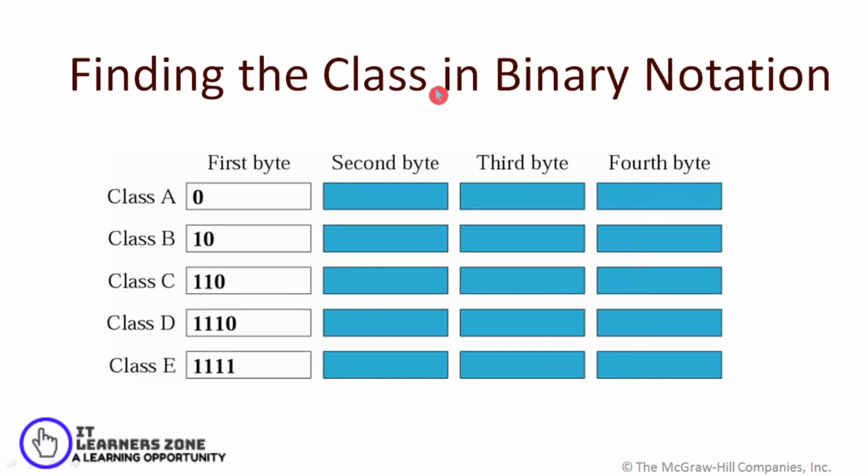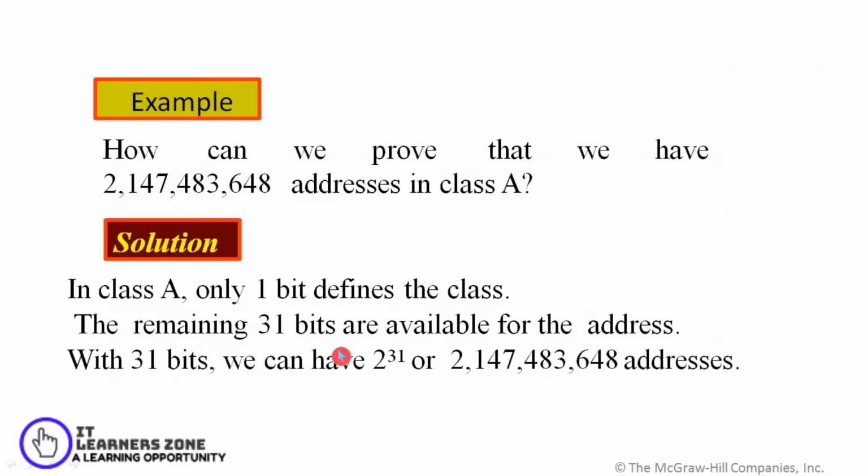So how do we find out the class in binary notation? For class A, if the first bit is 0, it defines a class A address. In class B, if the first bits are 10, it defines a class B address. In class C, if the first bits are 110, it defines a class C address. In class D, if the first bits are 1110, that defines class D. If the first bits are 1111, then it defines a class E address.